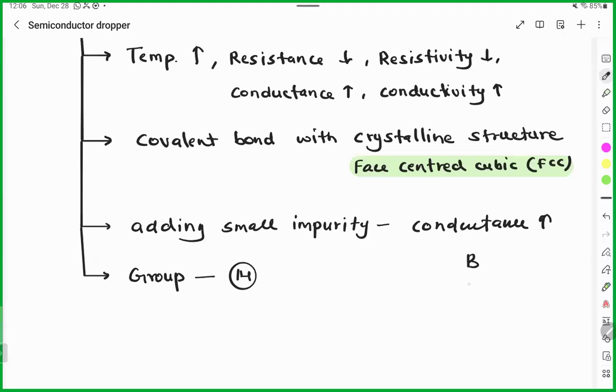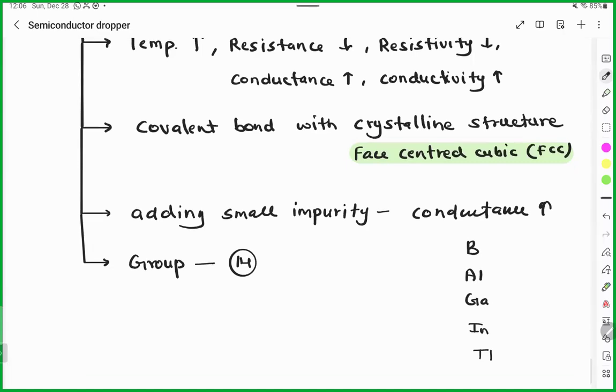All of you remember, it's absolutely fine to say you don't know the answer, because if you don't know, probably I'll tell you more. For example, if you answer group 14, probably I would have missed this. But here I feel I need to tell this, so this is group 13: boron, aluminium, gallium, indium, and thallium.